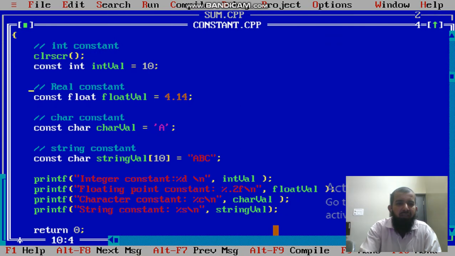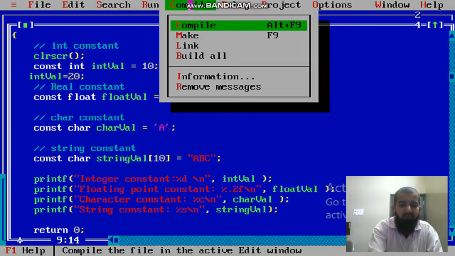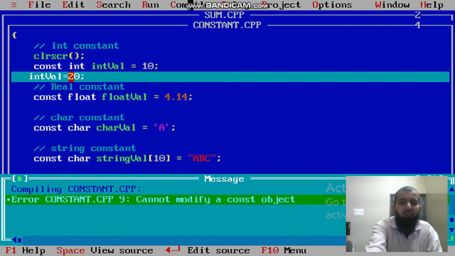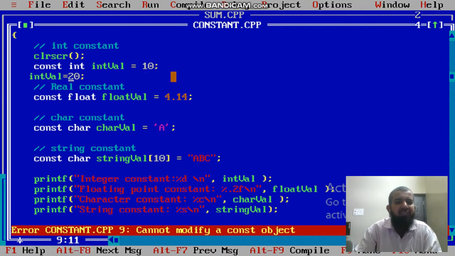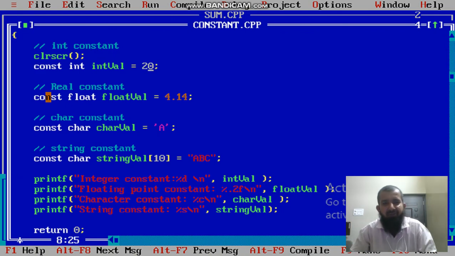Here, if you want to change it: int val is equal to 10. If you again write int val equal to 20 and compile, it gives an error message: cannot modify const object. Once you initialize the values, you can't change them. So just delete it. If you want, you can change the initial value.